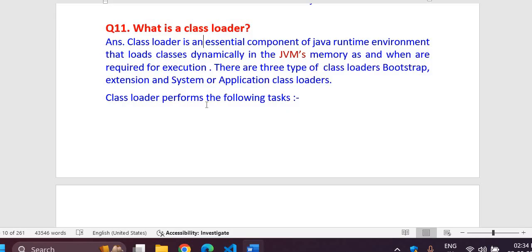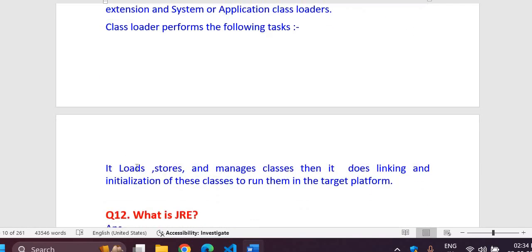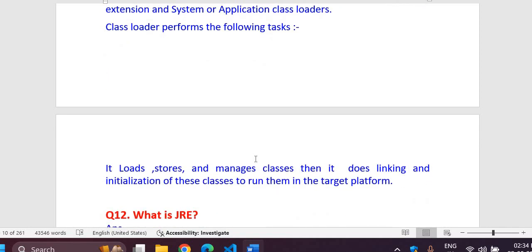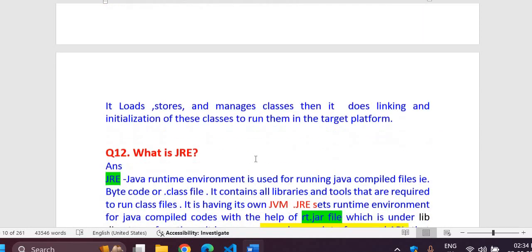Then what operations does the class loader perform? It will be loading, storing and managing classes. Then it does linking after that, and initialization of these classes to run them on the target machine. So this was about the class loader, which your JVM uses.